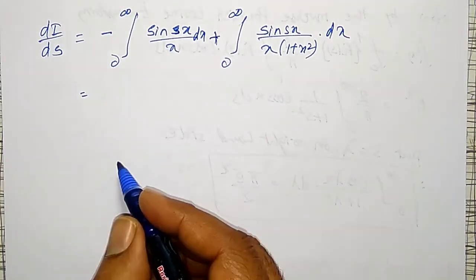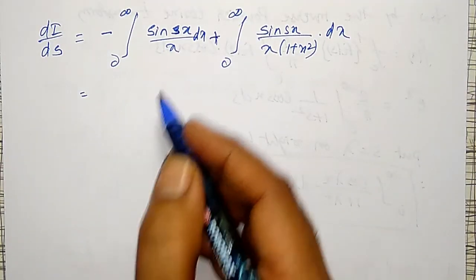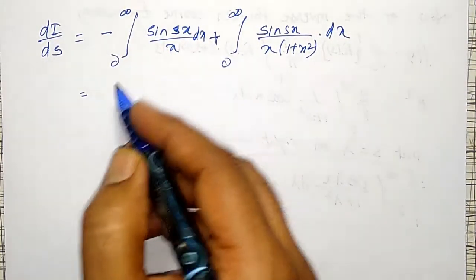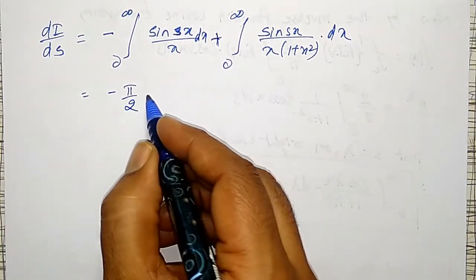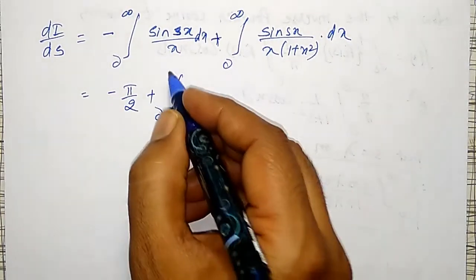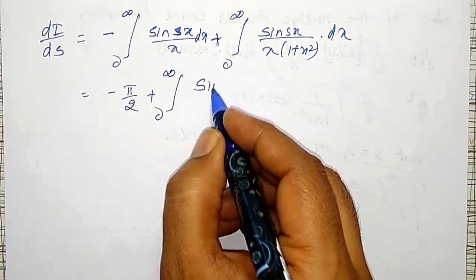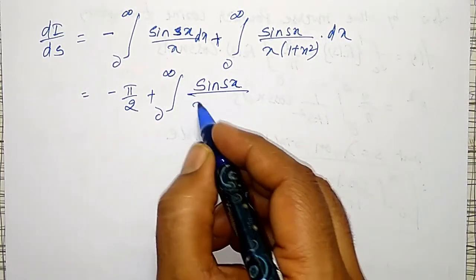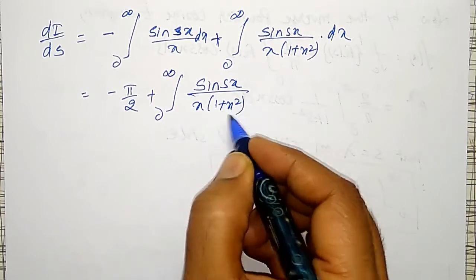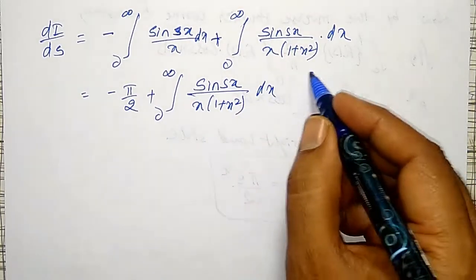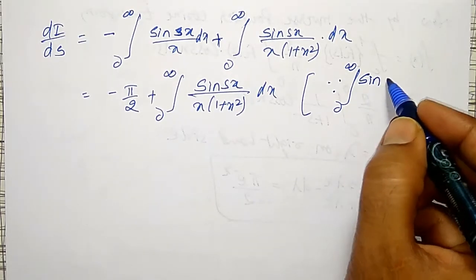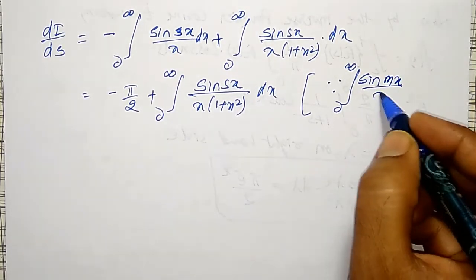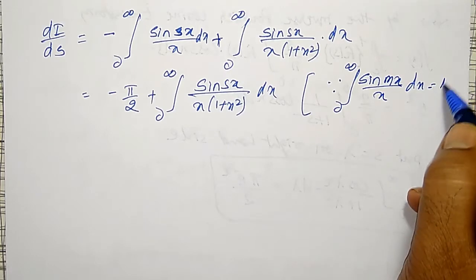But by the standard forms of integrations I have derived, the first integration is equal to pi by 2. Therefore equal to pi by 2 plus this one, integration from 0 to infinity sin sx divided by x into 1 plus x square dx, since integration from 0 to infinity sin mx divided by x dx is equal to pi by 2.